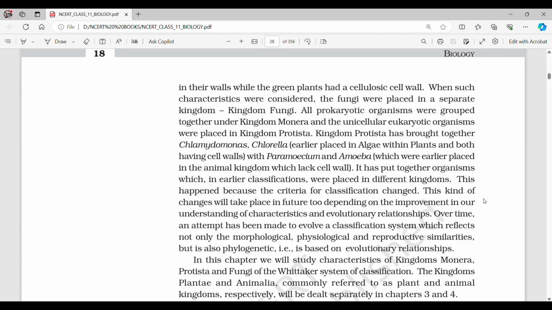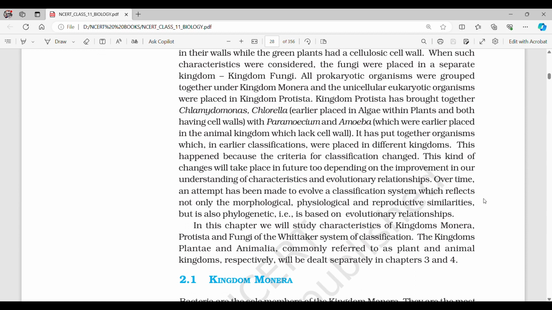Kingdom Protista has brought together Chlamydomonas and Chlorella, earlier placed in algae within plants and both having cell walls, with Paramecium and Amoeba, which were earlier placed in the animal kingdom and which lack a cell wall. It has put together organisms which in earlier classification were placed in different kingdoms. This happened because the criteria for classification changed. This kind of change will take place in future too, depending on the improvement in our understanding of characteristics and evolutionary relationships.